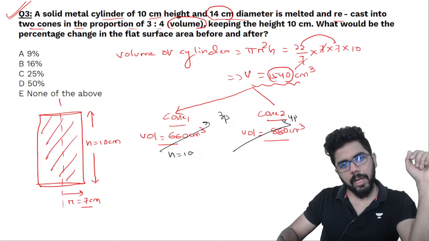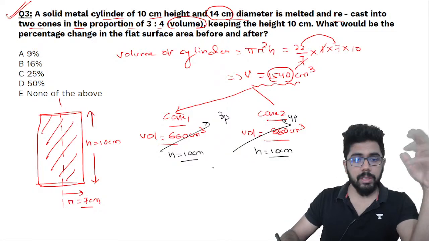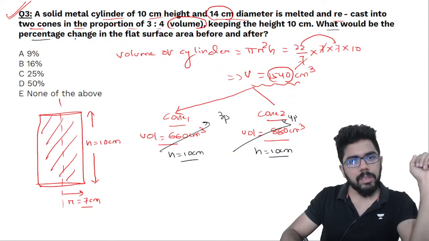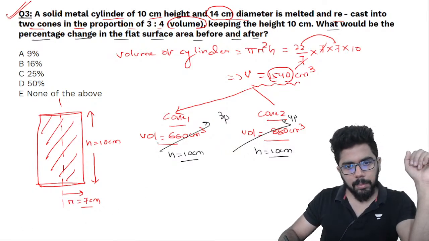In both the cases, the height is still 10 centimeter. Cone में दोनों केस में height is still 10 centimeter. What could be the percentage change in the flat surface area before and after? तो यहाँ पे अगर height 10 centimeter है, इसका r निकाल लेते हैं.